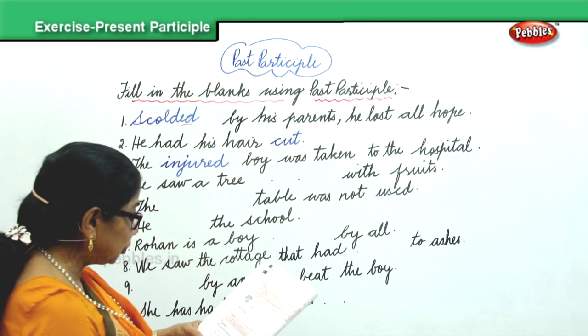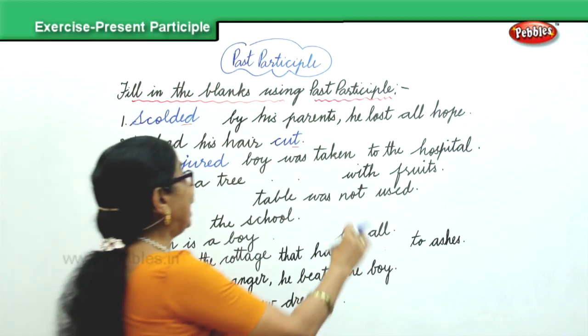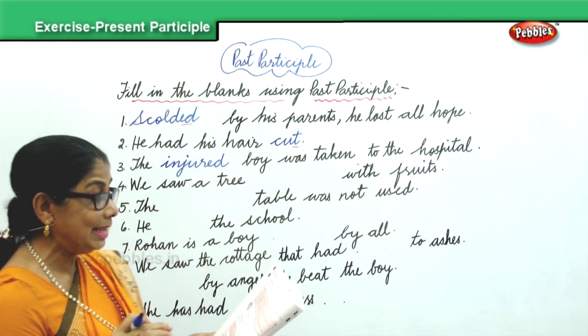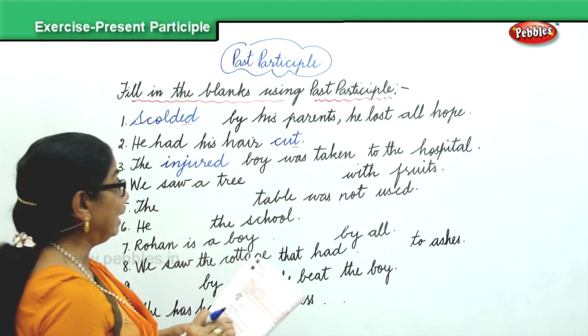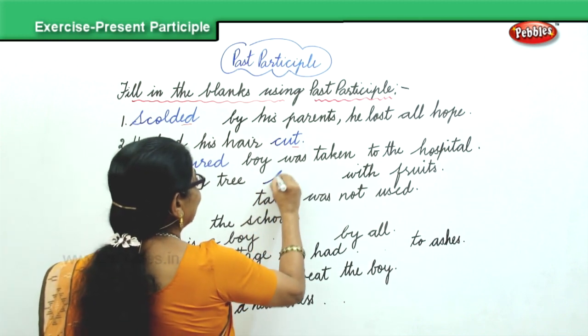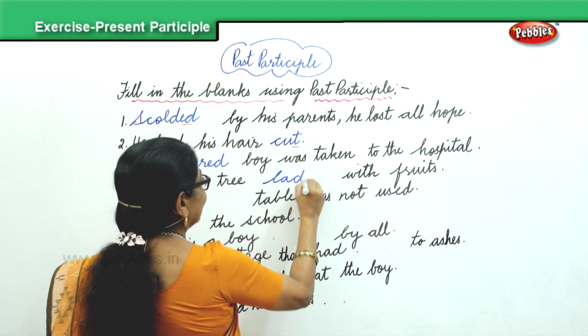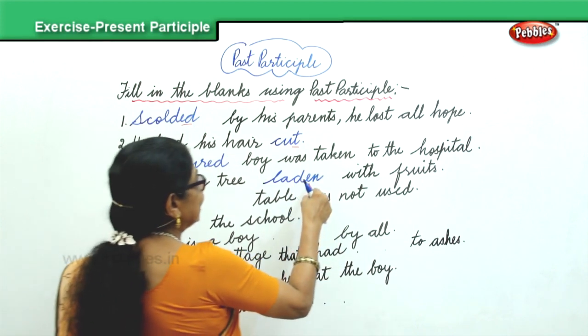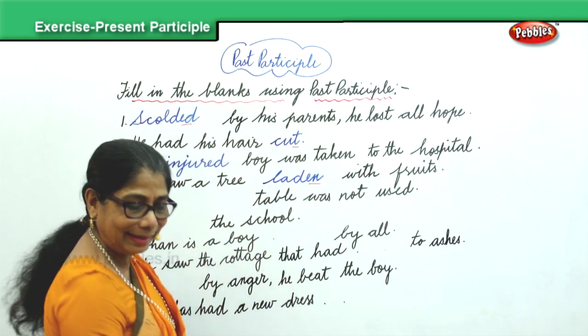Now, we saw a tree dash with fruit, laden. Here it is ending in en. We saw a tree laden with fruits.